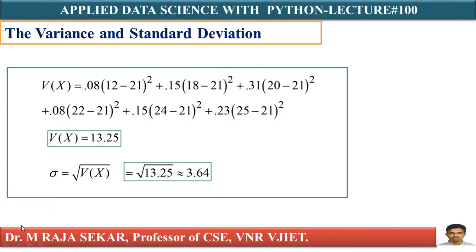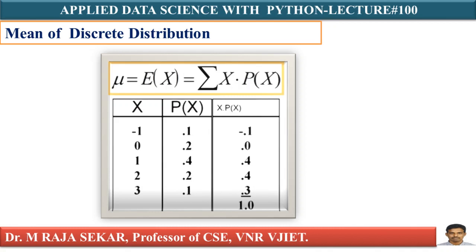Therefore, what is your variance of X? It is simple and straightforward. Once you get 13.25, sigma equals the square root of variance, the square root of 13.25, which is 3.64. That's simple and straightforward. Even if you want, you can calculate the first expectation again.